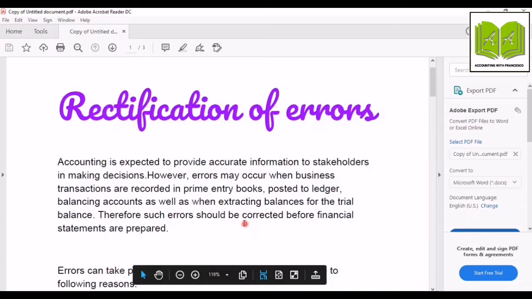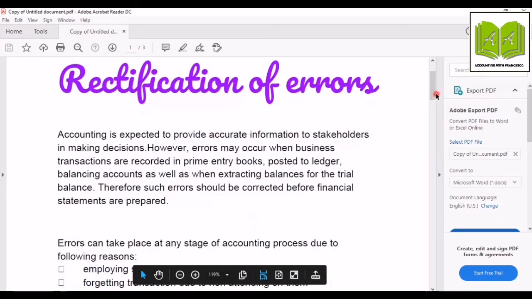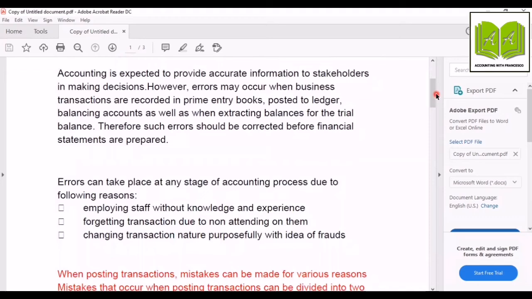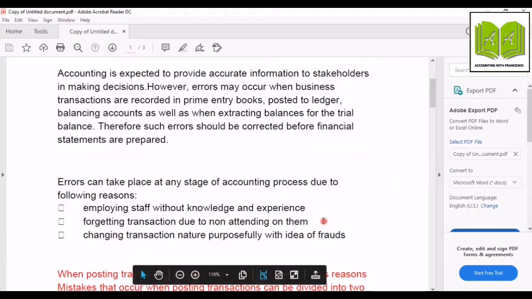Therefore, such errors should be corrected before financial statements are prepared. Errors can take place at any stage of the accounting process due to the following reasons: employing staff without knowledge and experience, forgetting transactions due to non-attention to them, changing transaction nature purposefully with the idea of fraud.